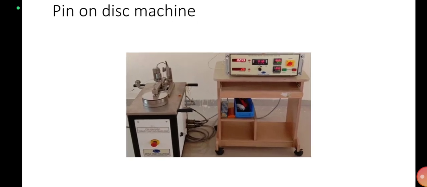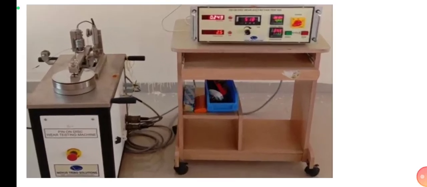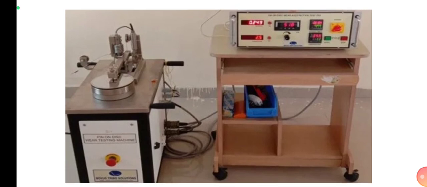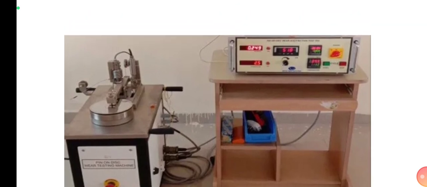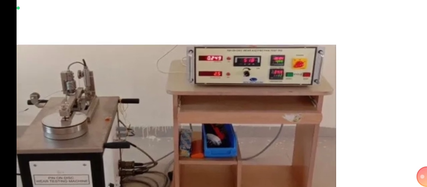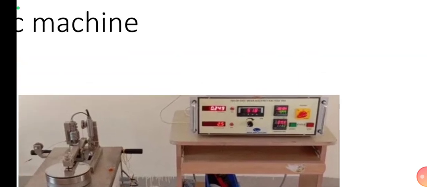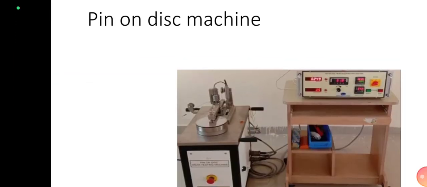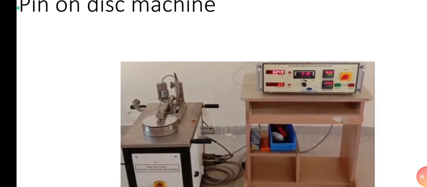This is the image of the pin on disk machine. The left side part shows the pin on disk machine, and the corner of that shows the load acting area. In the right side part, the digital display is given. The left bottom corner shows the temperature of the material, the center portion shows the time limit in which the wear happens, and the right corner shows the wear rate.